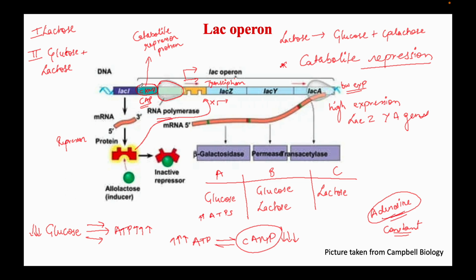These cyclic AMP molecules will go and bind to this CAP site. This will further increase the binding of RNA polymerase, and we'll have higher expression of LAC-ZYA genes. Also, in presence of lactose, this repressor will become inactive and we will get production of LAC-ZYA